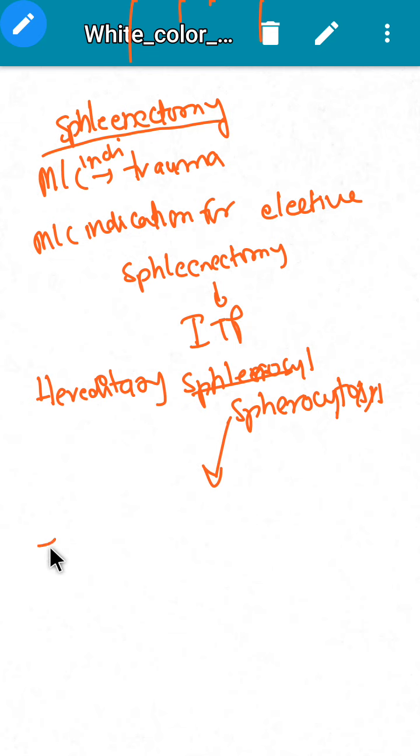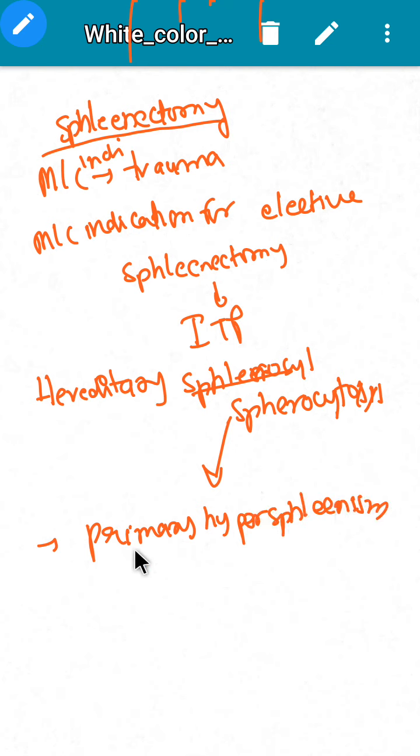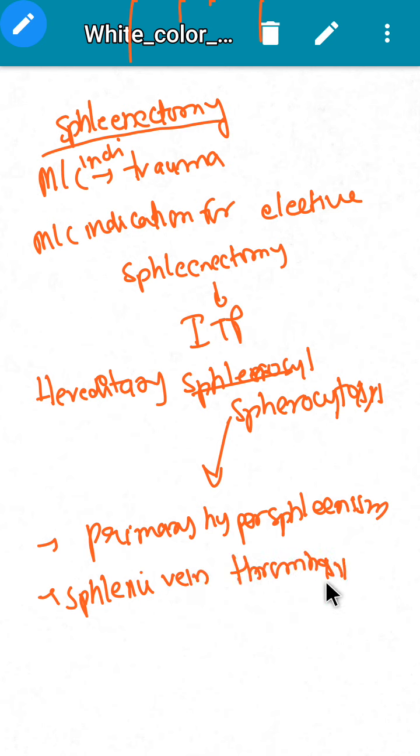Other indications are primary hypersplenism, splenic vein thrombosis, and splenic abscesses. All these are indications of splenectomy.